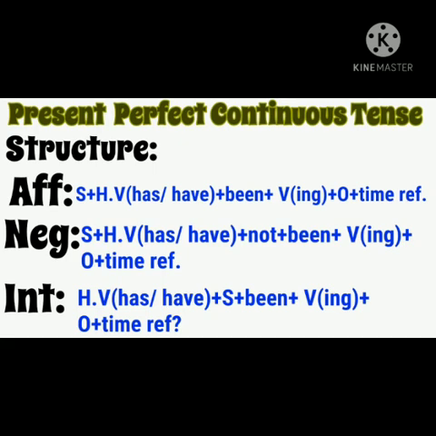Structure is subject, helping verbs has or have been plus verb ing form, object, and after the object we use time reference, and with the time reference we use prepositions since or for. Negative, subject, helping verb has and have, then we put not, and then we write been, verb ing form, object, time reference. Interrogative, helping verb has and have will come at the start of the sentence, and then subject, been, verb ing form, object, and then we put time reference.